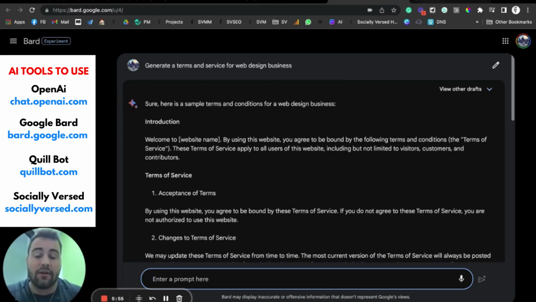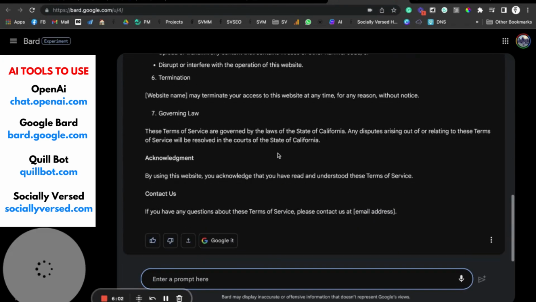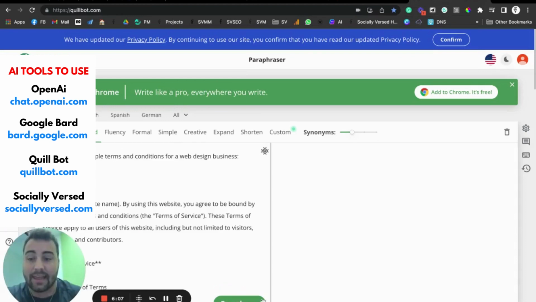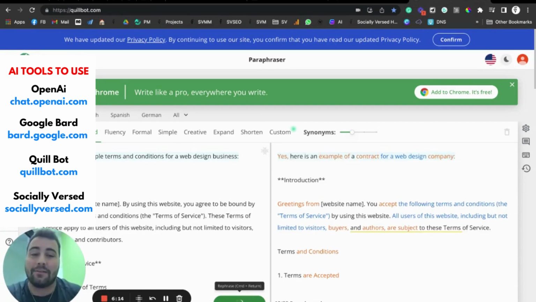If you don't want to do that, another cool tool you can use, which will be linked in the description, is called Quillbot. Whenever you write something with AI, you can copy it directly, jump into a tool like Quillbot, paste it, and paraphrase it, or pretty much rewrite the whole blog post or whatever copy it is, so AI detectors cannot detect it. That's a cool little tool you should check out. Once again, it's Quillbot and it will be linked.